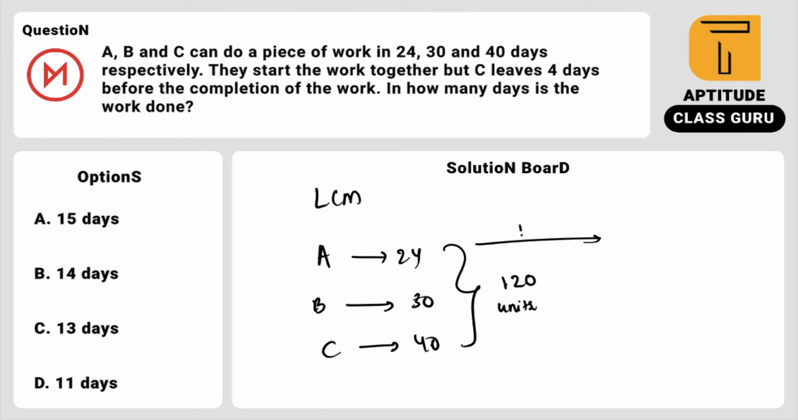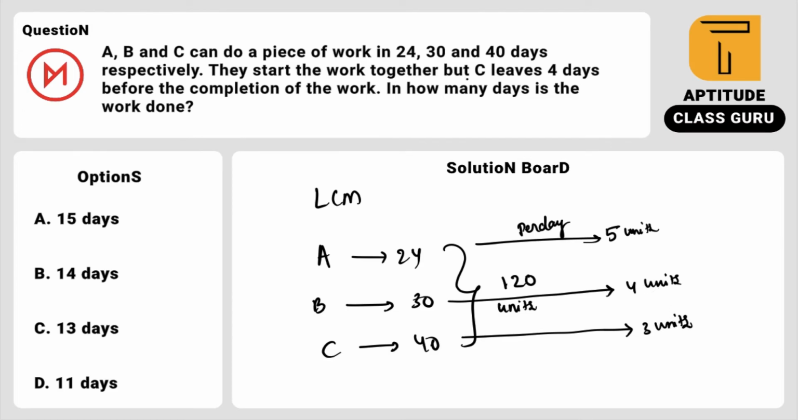Then what is the per day work? 24 days, 120 units. So per day work is simply 5. 24 into 5 is nothing but 120, right? So 5 units per day. What is the work done per day by B? Which is nothing but 4 units. Work done by C is 3 units per day. Right, just look at here guys.